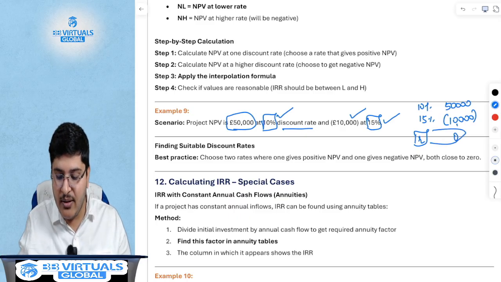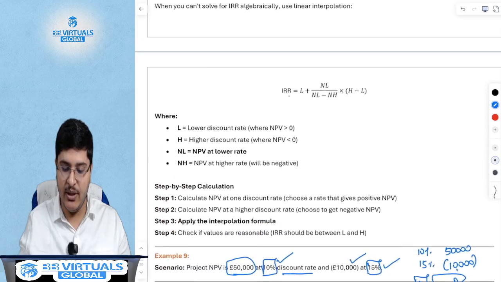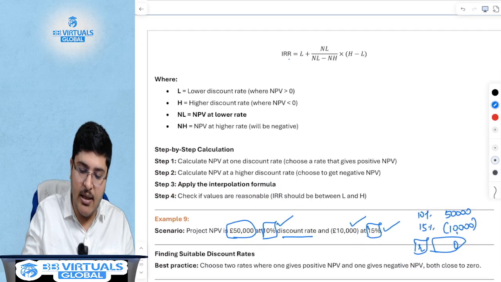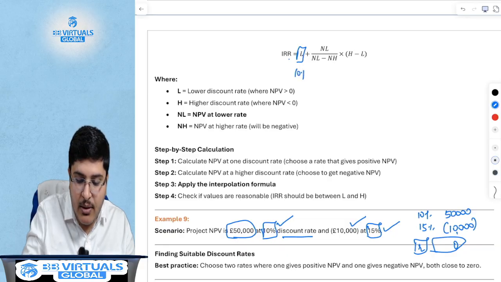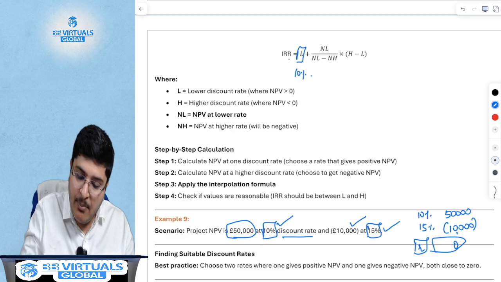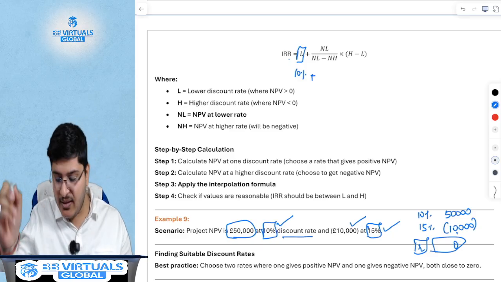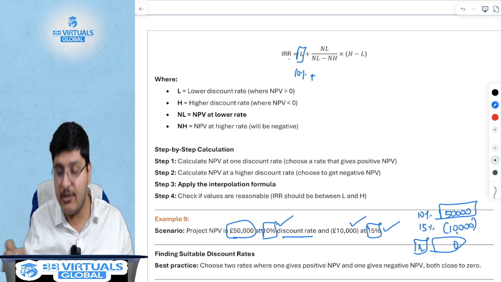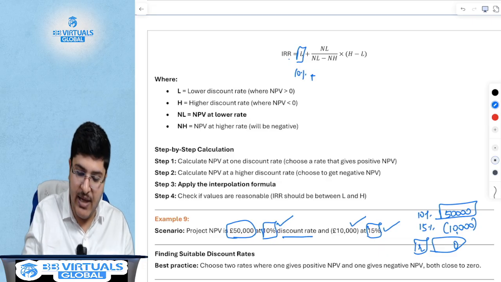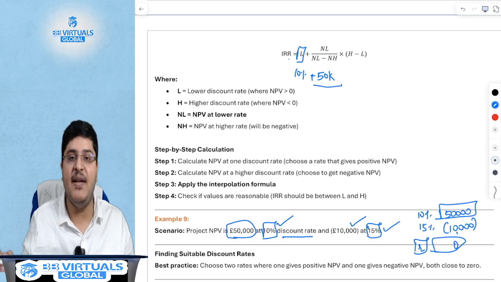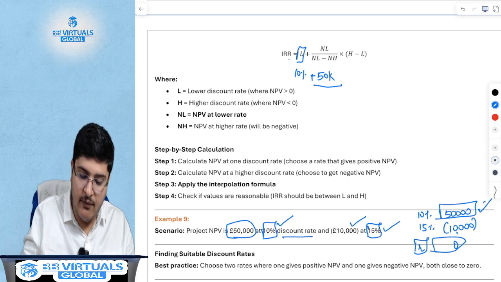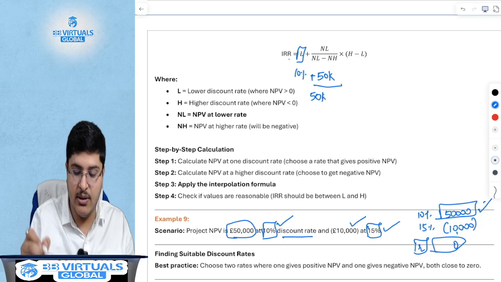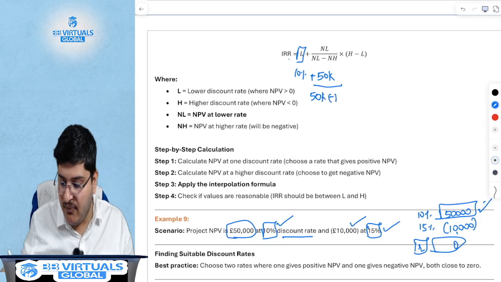How would you calculate this? It is a simple interpolation formula, which is nothing but the lower rate, in our example 10%, plus the NPV at this lower rate. What is the NPV at this lower rate? It is 50,000. The NPV at this lower rate of 50,000 divided by the NPV at the lower rate, which is 50,000, minus the NPV at the higher rate.